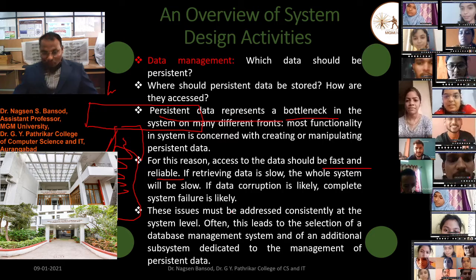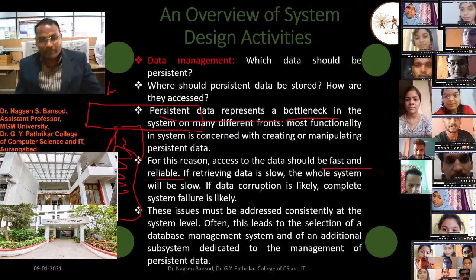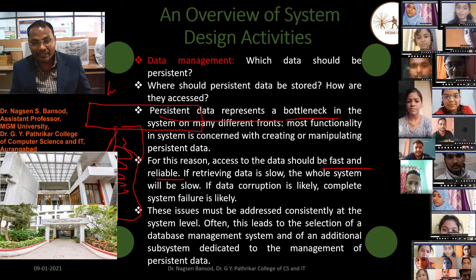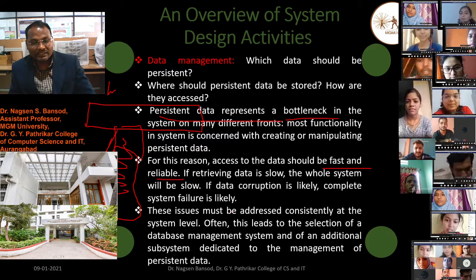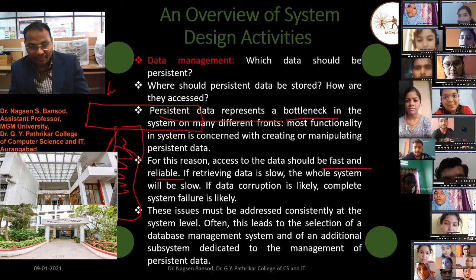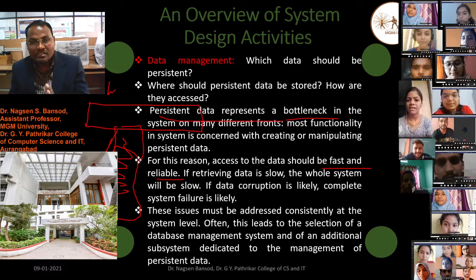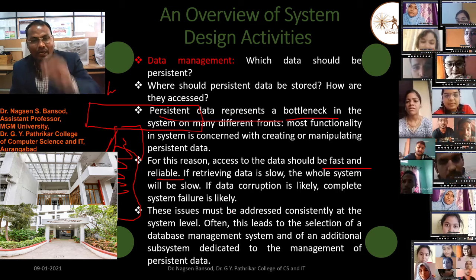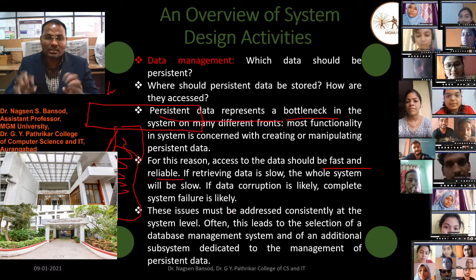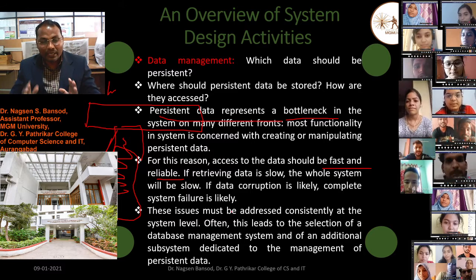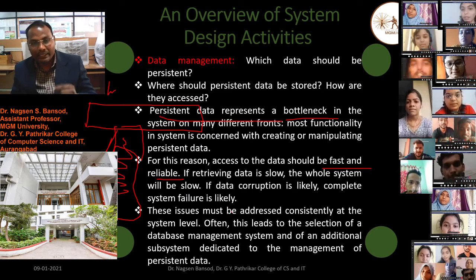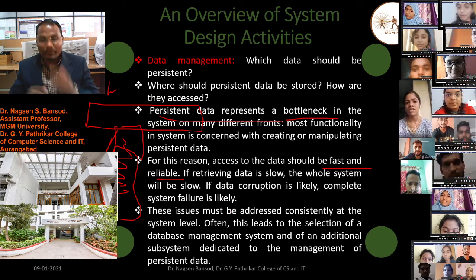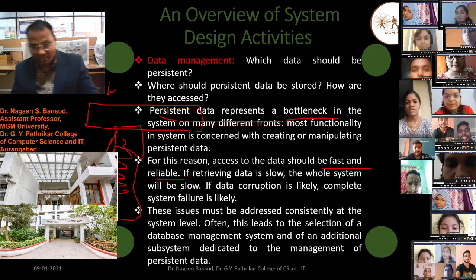Often this leads to the selection of a database management system and of an additional subsystem dedicated to managing persistent data. Therefore we have to decide on the proper database management system. We have to decide which data to store at which location and in which table, so that this data will not create any barrier in the software or website which we are going to design.